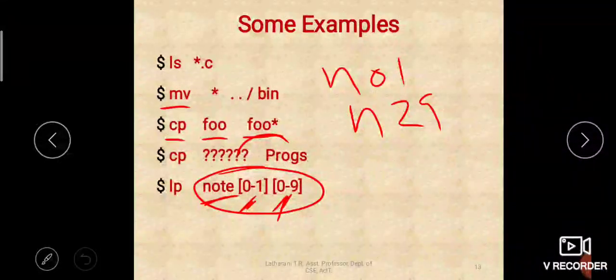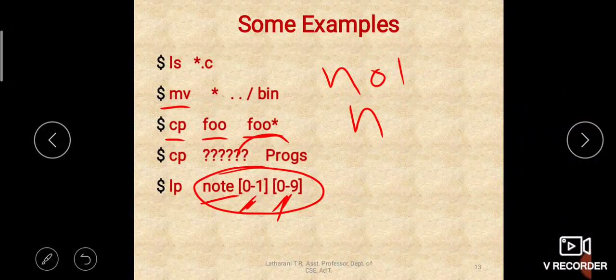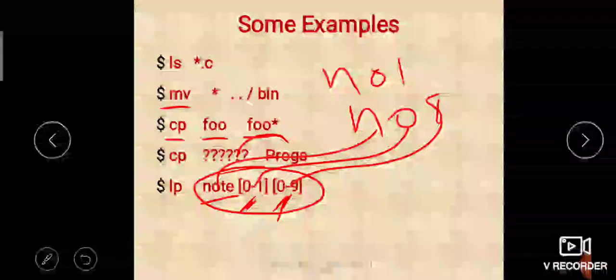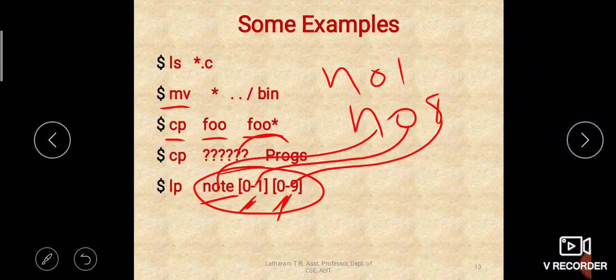But if it is note 19, will it match? Yes, it will match, because note is there and this 1 comes in this range and 9 comes in this range, so it will match. Then what about note 08? Yes, it will match, because note is there, 0 is within one range and 8 is within this range, so it will match. So likewise you can give the character class for matching the file names.